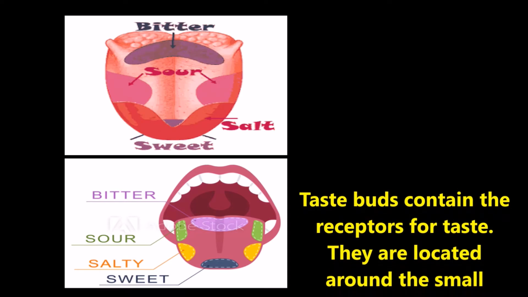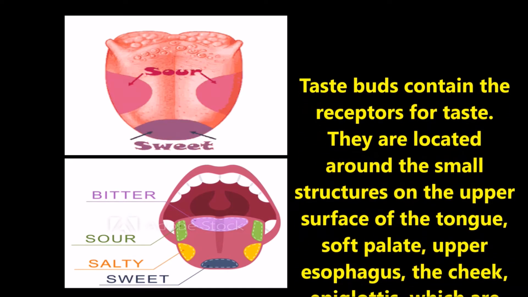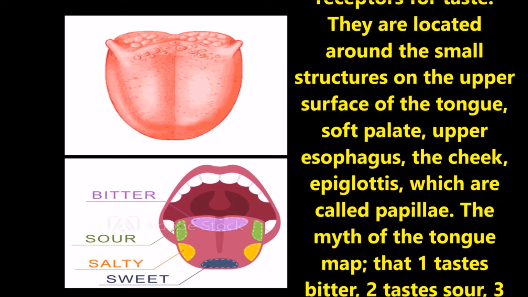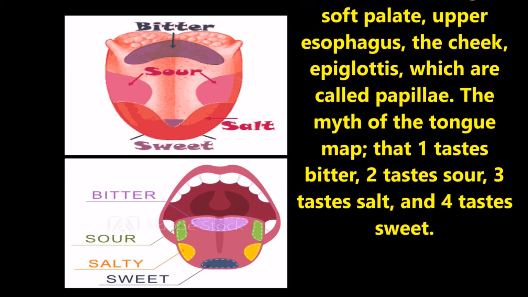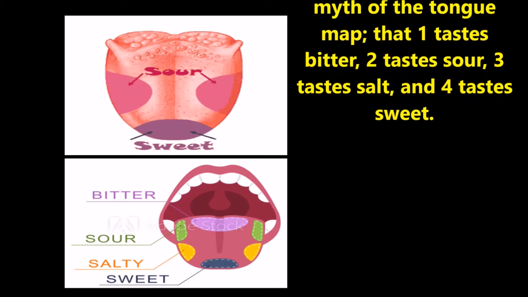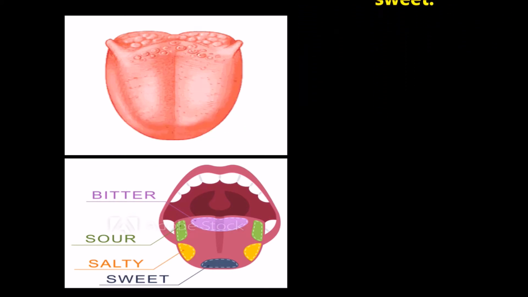Taste buds contain the receptors of taste. They are located around small structures on the surface of the tongue called papillae. They are also found on the soft palate, upper esophagus, cheek, and epiglottis. On the tongue map, the first taste is bitter, the second is sour, the third is salt, and the fourth is sweet.